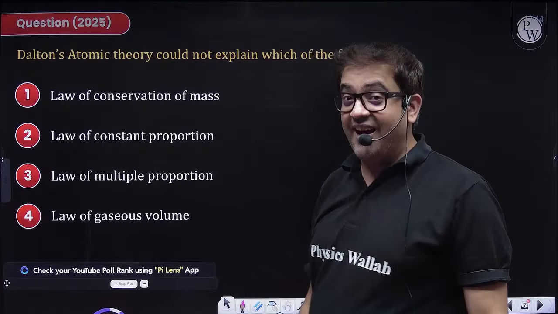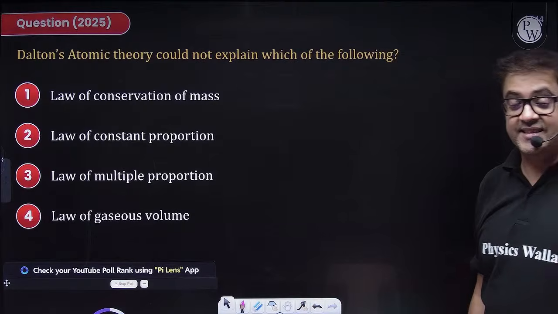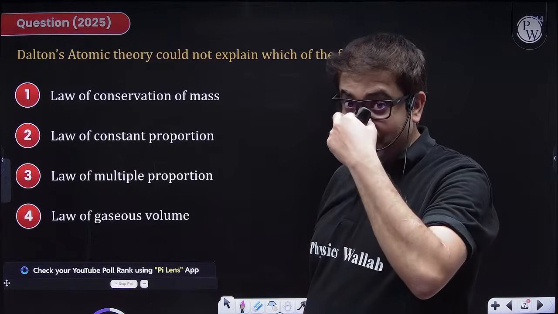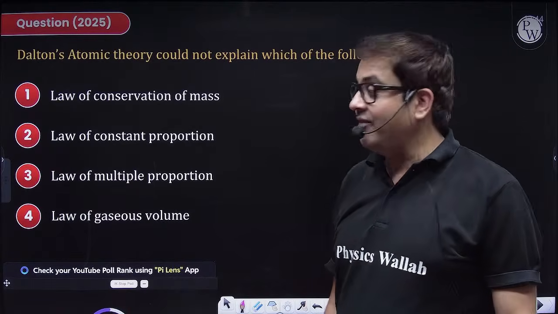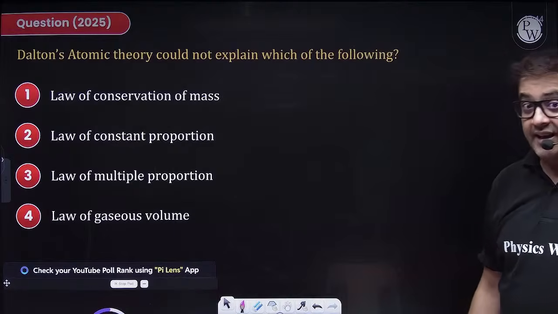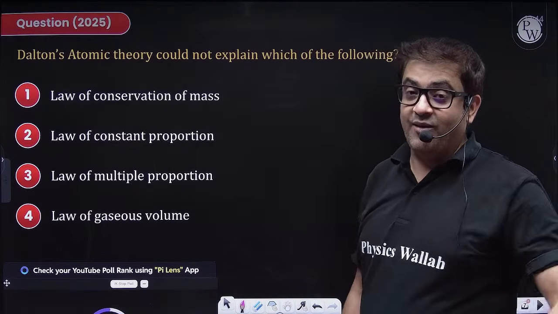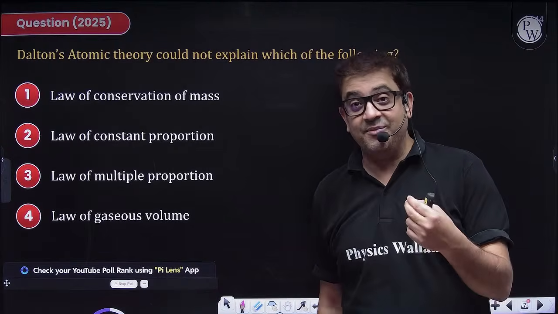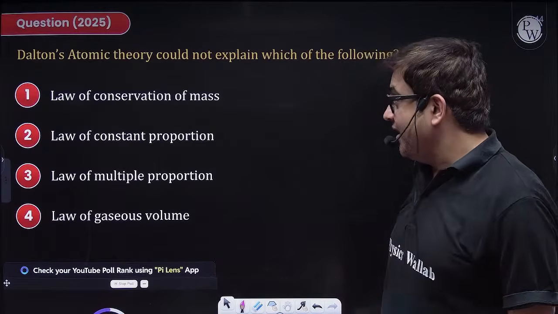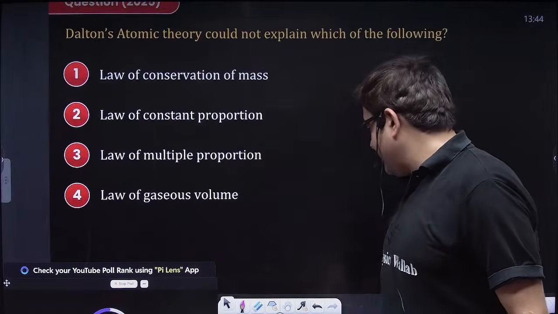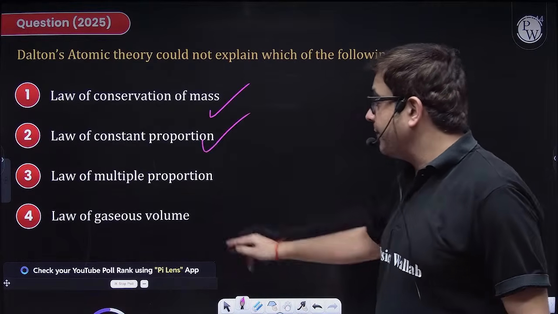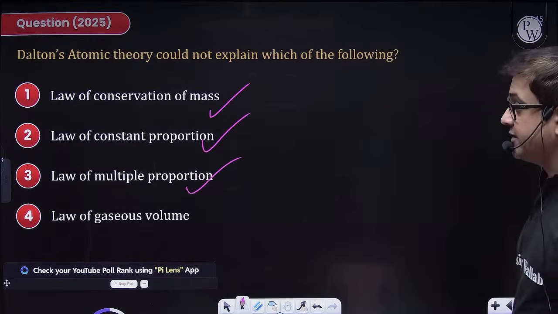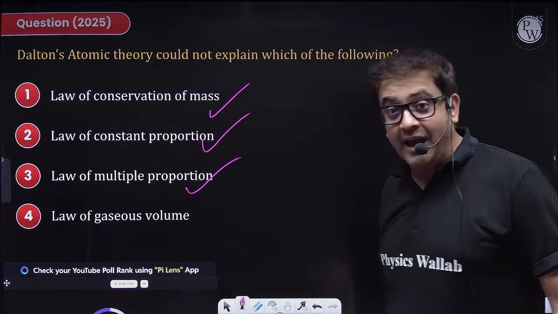I hope we have discussed this basic concept in my first lecture, I guess on Sunday we have done. Dalton said that atom was the smallest particle, and on basis of Dalton we had some laws of chemical combinations. So law of conservation of mass, constant proportion, multiple proportion, everything can be explained by Dalton.